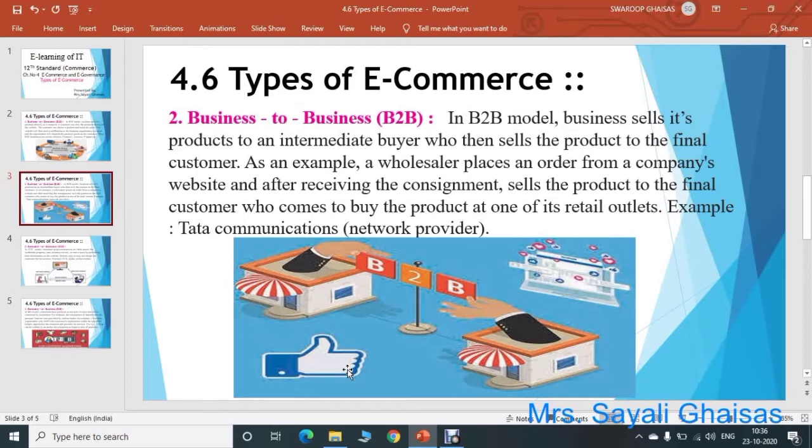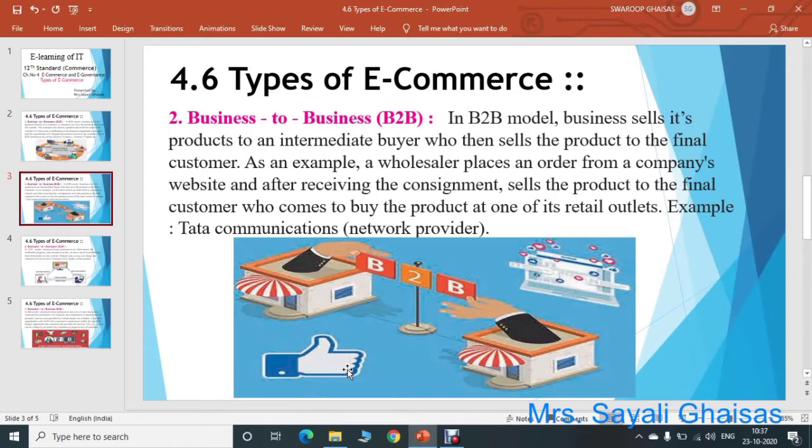See, if you have started any new shop and you have placed a wholesale order with a particular business organization, then after getting that product you will again sell those products to your customers at the retail outlets. So in this particular type, that is B2B e-commerce, the transaction happens between one business and another business.